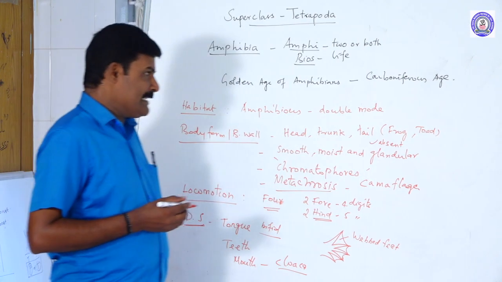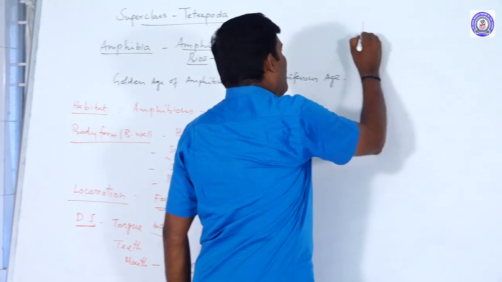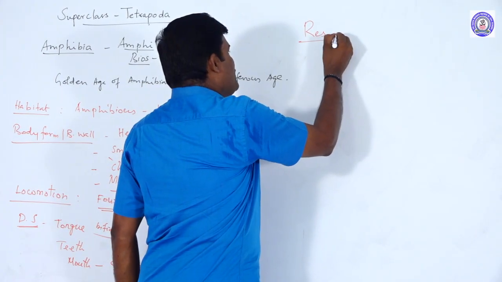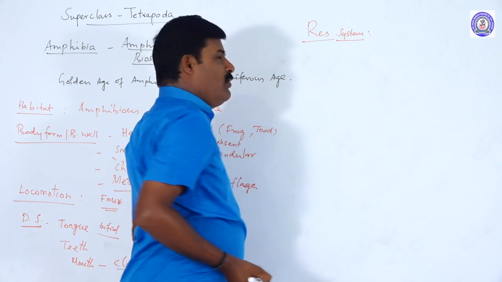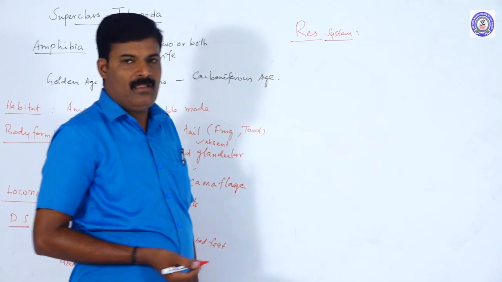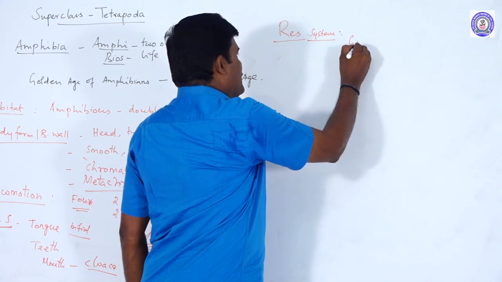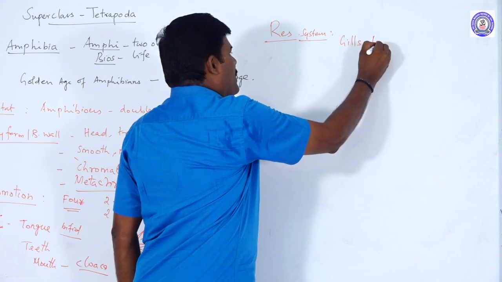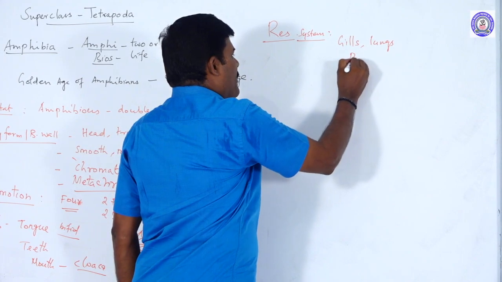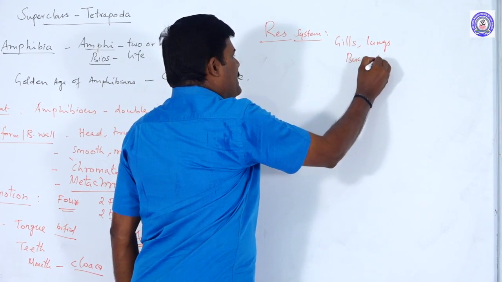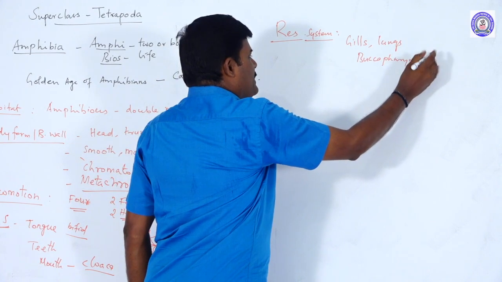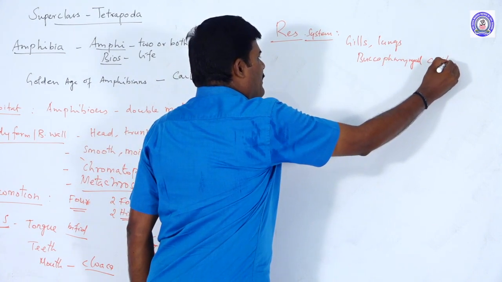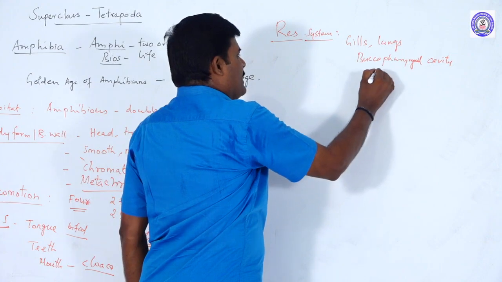Next, the respiratory system or respiration. The respiratory organs of the frog are 3 or 4: one is gills, next lungs, another one is the buccopharyngeal cavity, and skin.